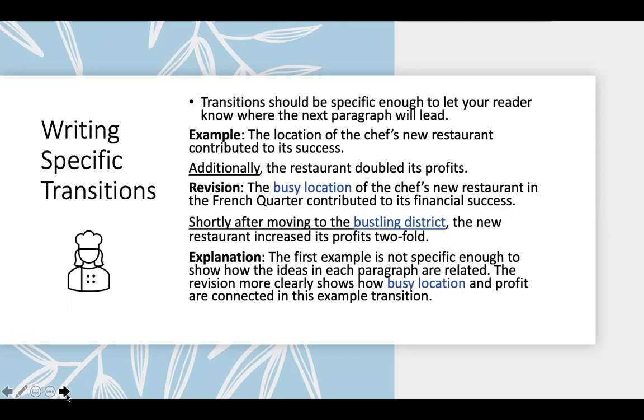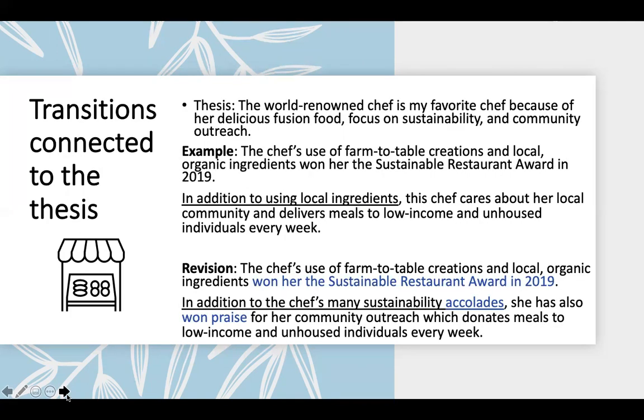The first example is not specific enough to show how the ideas of each paragraph are related. The revision more clearly shows how location and profit are connected in this example transition. Additionally, transitions should be connected to the thesis or main claim of any piece of writing.